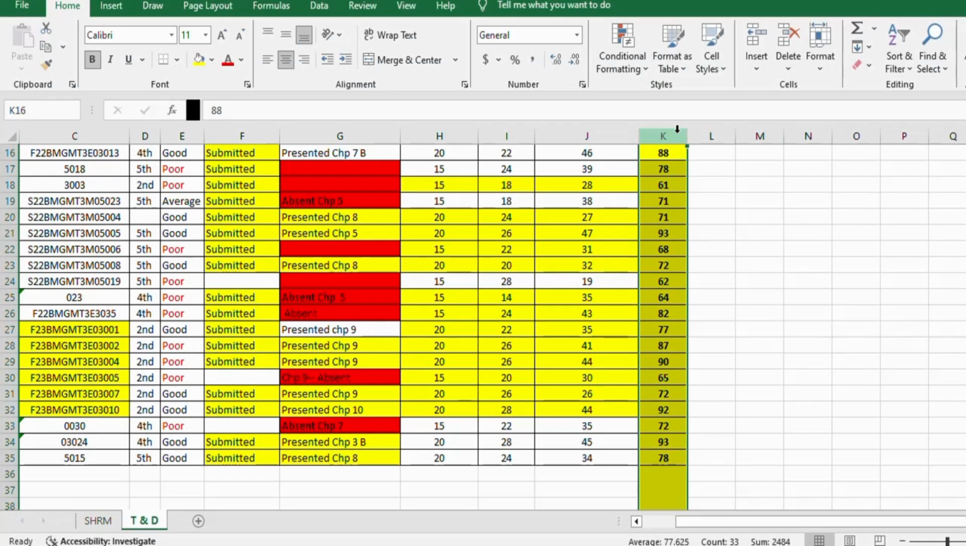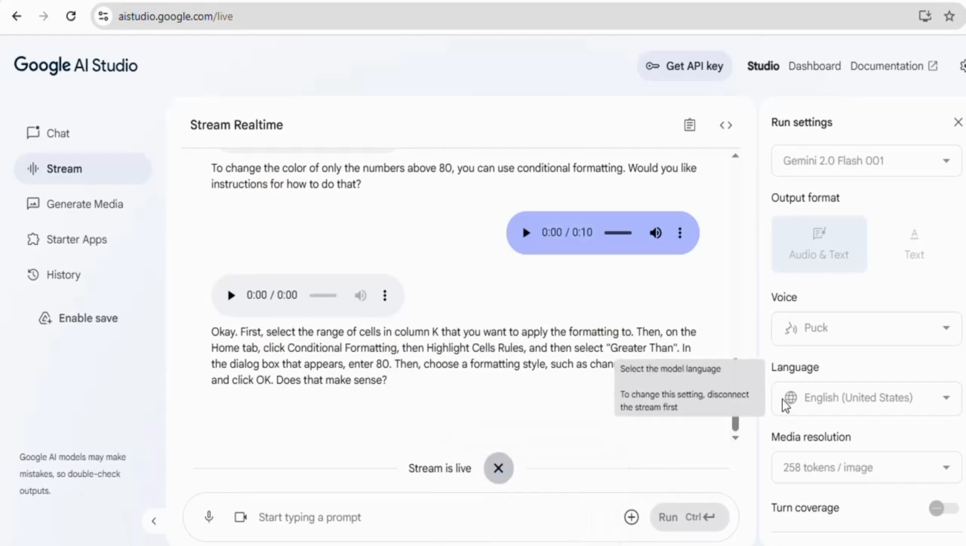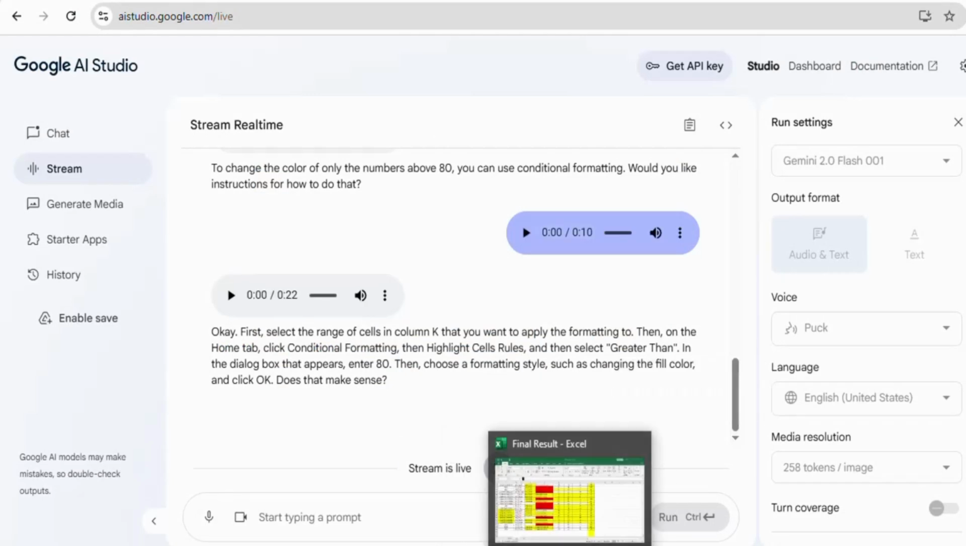Here I have asked it how to change the color of numbers above 80 in column K. It replied, "Okay, first, select the range of cells in column K that you want to apply the formatting to. Then, on the Home tab, click Conditional Formatting, then Highlight Cells Rules, and then select Greater Than. In the dialog box that appears, enter 80. Then, choose a formatting style, such as changing the fill color, and click OK. Does that make sense?" It will also show the text form of this conversation.